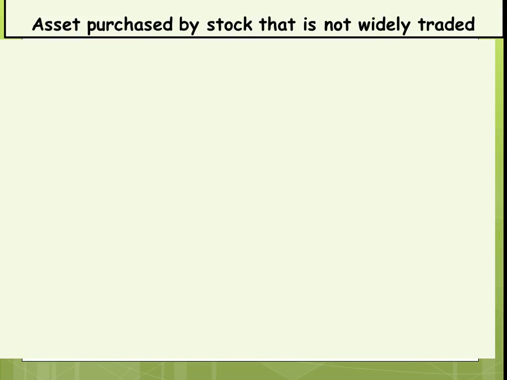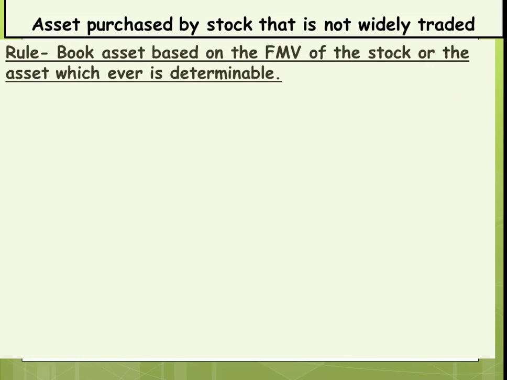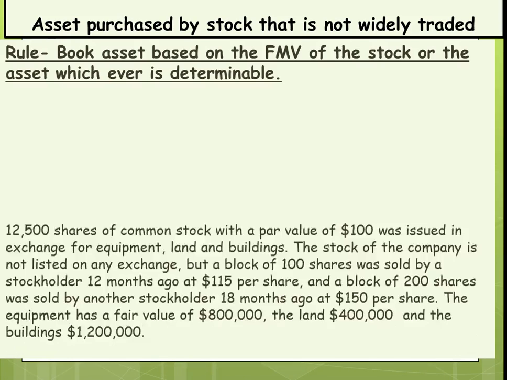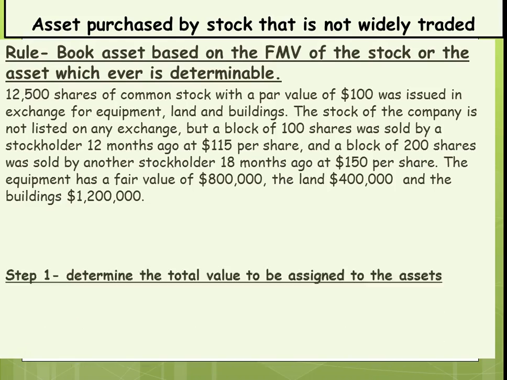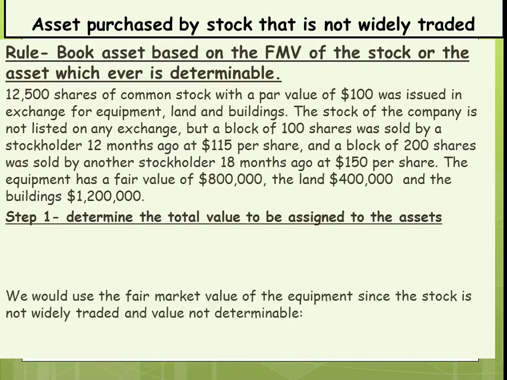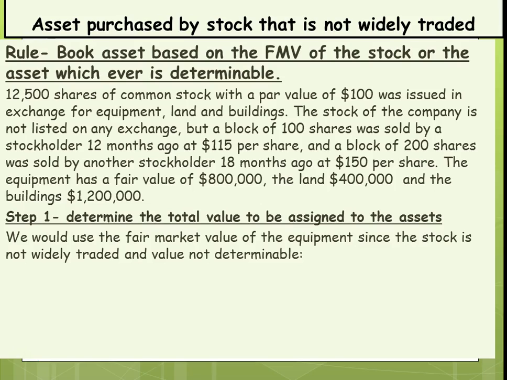Next, what happens if we had instead purchased the assets and the stock is not widely traded? Well, the rule again is we have to use whatever value is better, and in this case it would be the same problem, but we would use the fair market value. So again, we do our test, and in this case, the fair market value of the equipment is better because the stock is not widely traded, so its value would not be as good as the fair market value.